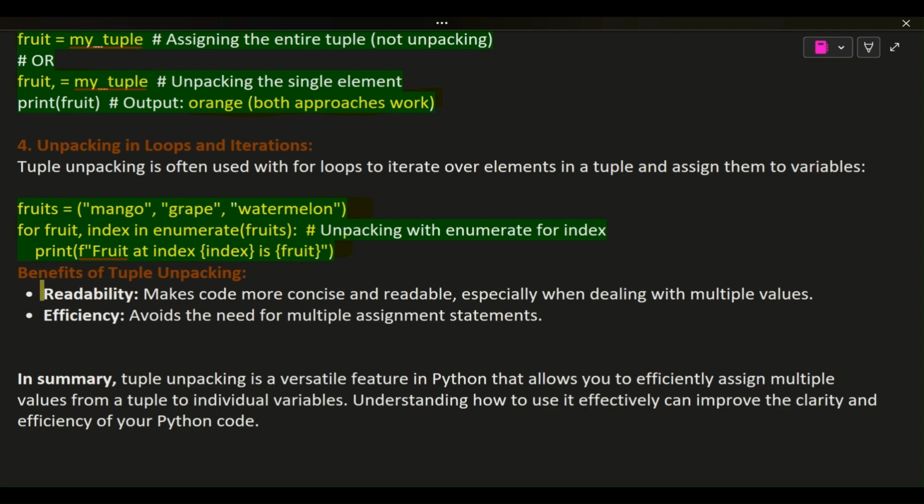5. Benefits of tuple unpacking. Readability: makes code more concise and readable, especially when dealing with multiple values. Efficiency: avoids the need for multiple assignment statements. In summary, tuple unpacking is a versatile feature in Python that allows you to efficiently assign multiple values from a tuple to individual variables. Understanding how to use it effectively can improve the clarity and efficiency of your Python code.